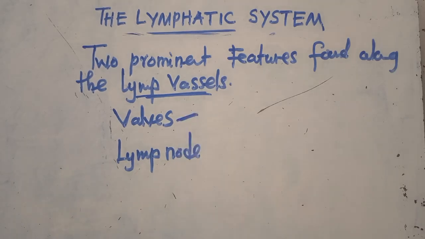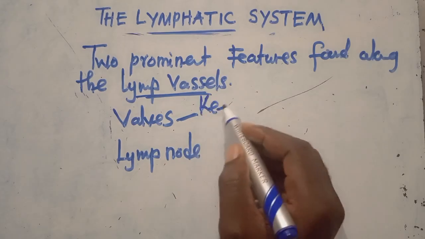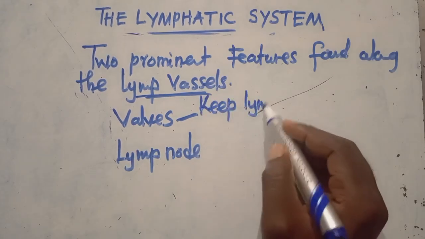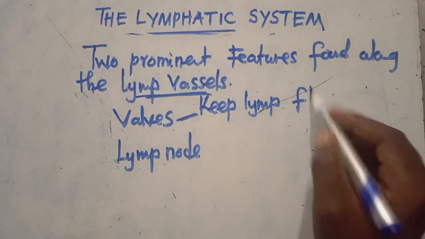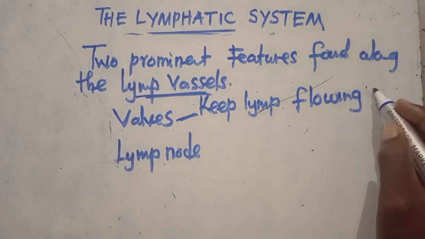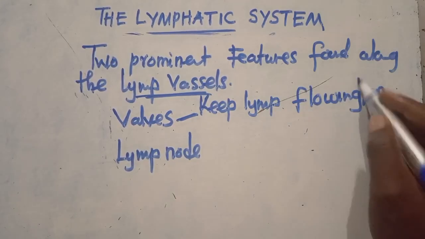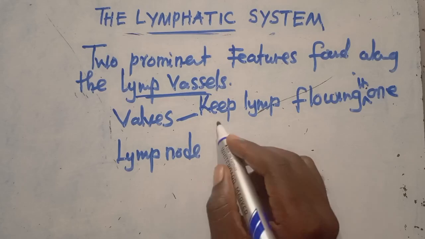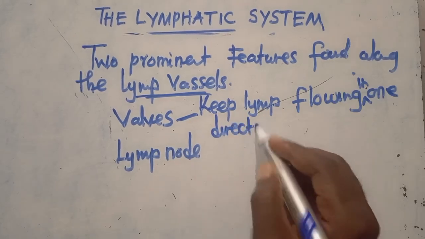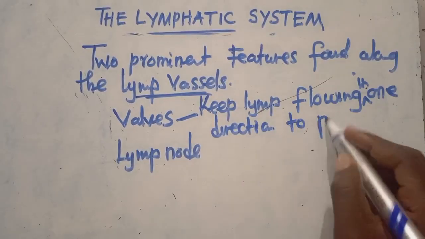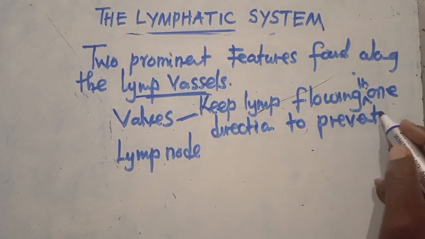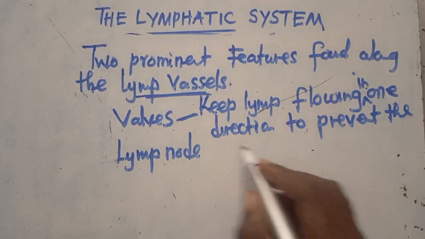What is the function of a valve? You have to understand that these valves keep the lymph flowing in one direction by preventing backflow. They keep the lymph flowing in one direction to prevent backflow.